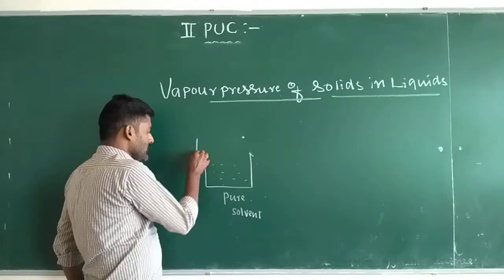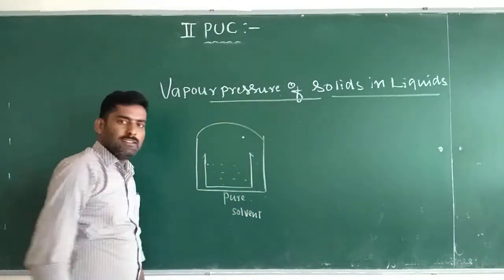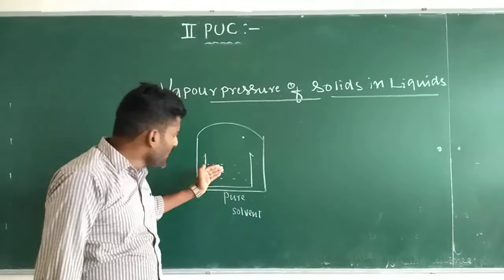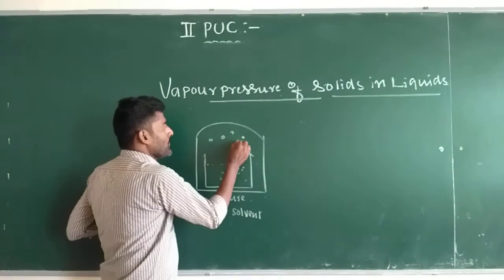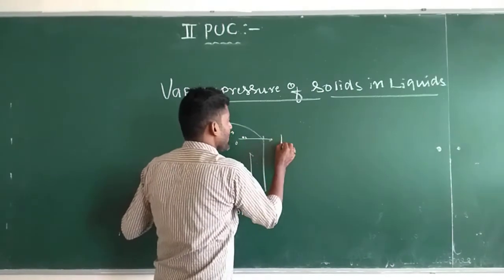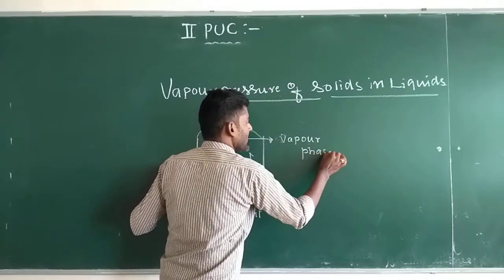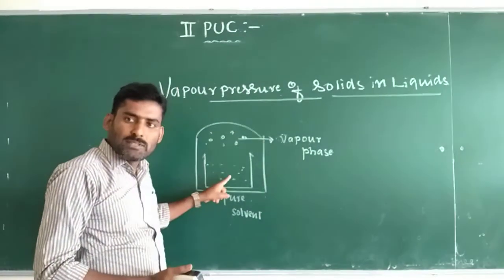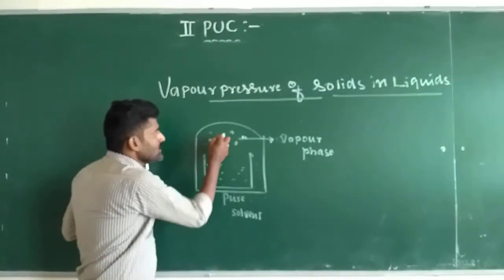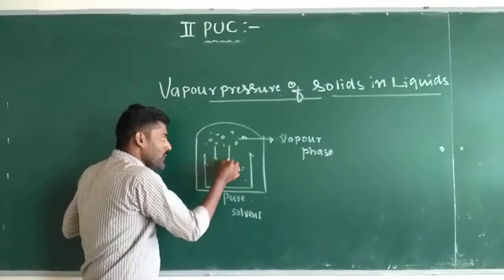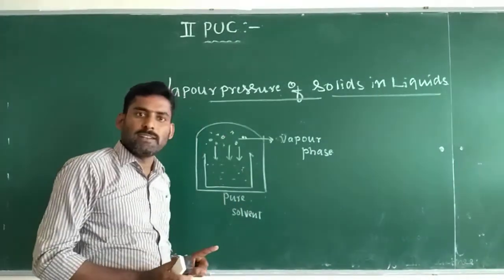Whenever this pure solvent is covered by a closed container, the molecules of the pure liquid get vaporized to the vapor phase, where the molecules of pure solvent vaporize and are collected, so that these vapors exert vapor pressure over the surface of the solvent.